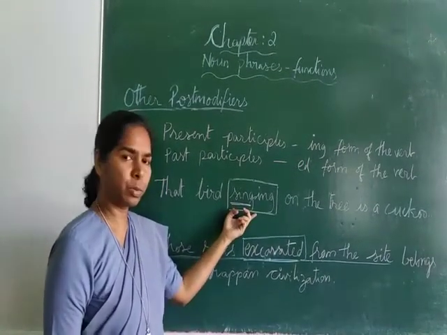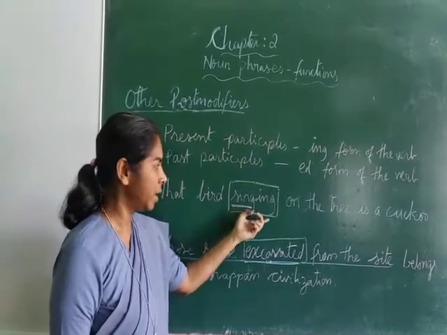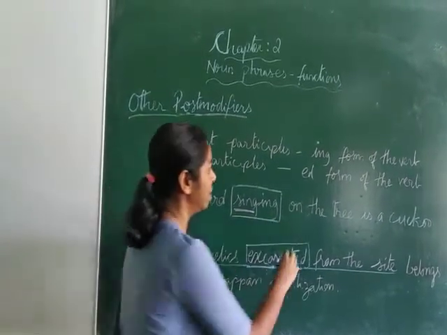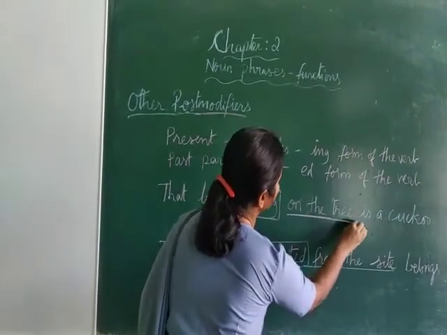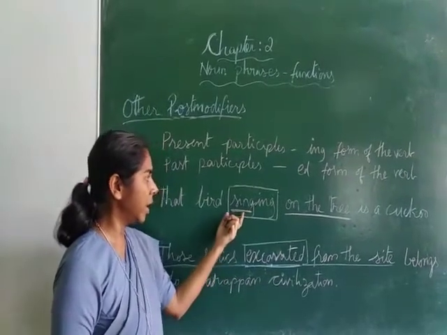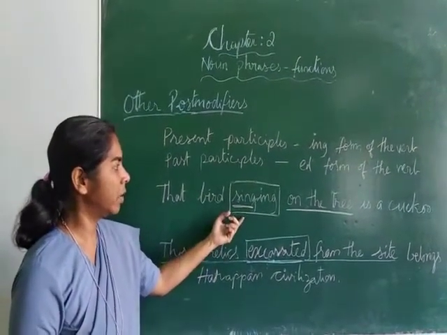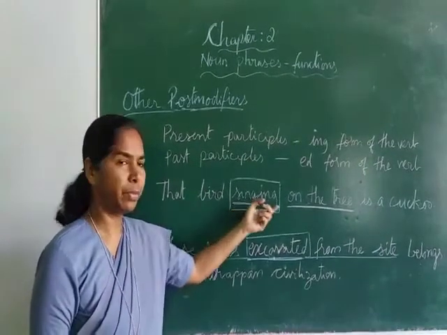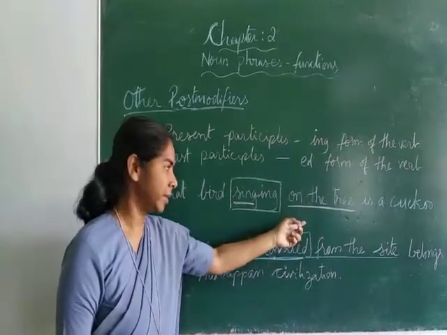And this post modifier may appear before a prepositional phrase. On the tree is a prepositional phrase, and this ing form of the verb, which is called a present participle, may appear before the prepositional phrase.